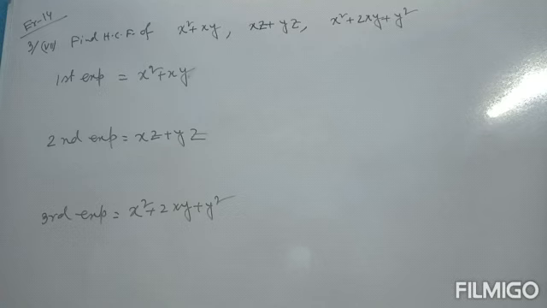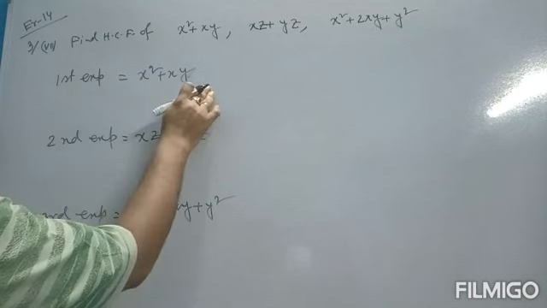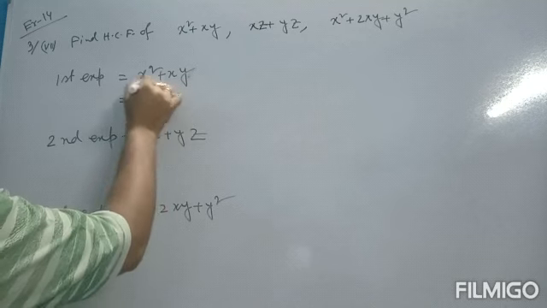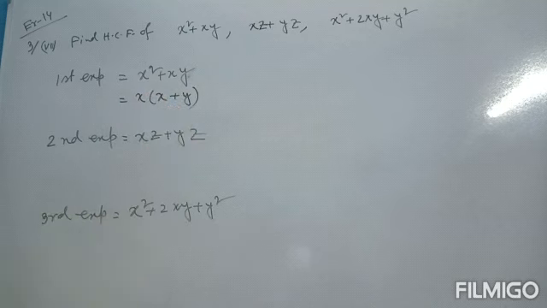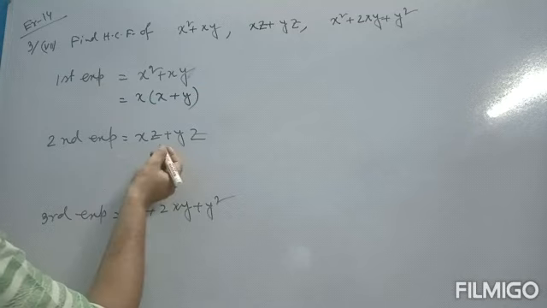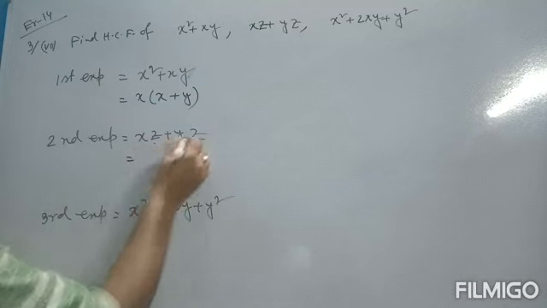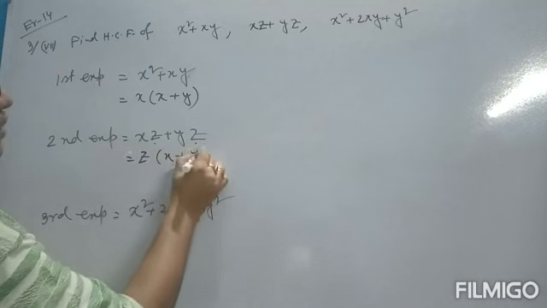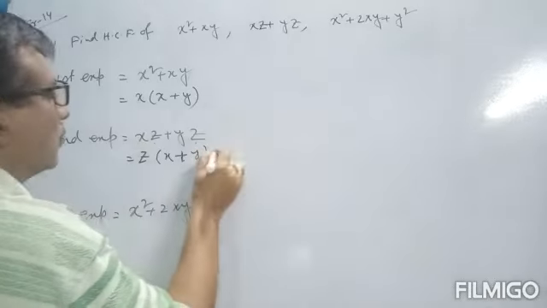Question 37. Find the HCF of x square plus xy, second expression xz plus yz, and third expression x square plus 2xy plus y square. Here the first expression is x square plus xy. The common term is x. So we take x common from these two: x into x plus y. In the second expression, this is also very easy. z is common to both the terms. So we take z common, then you get z into x plus y.